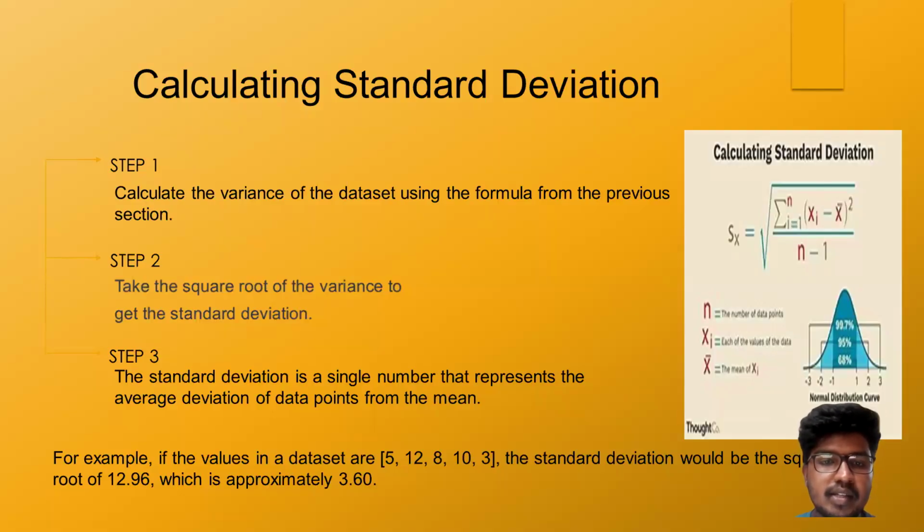Calculation of the standard deviation. Step 1. Calculate the variance of the dataset using the formula from the previous section. Step 2. Take the square root of the variance to get the standard deviation. Step 3. The standard deviation is a single number that represents the average deviation of the data points from the mean. For example, if the values in the dataset are 5, 12, 8, 10, 3, the standard deviation is the square root of 19.93, which is approximately 3.6.